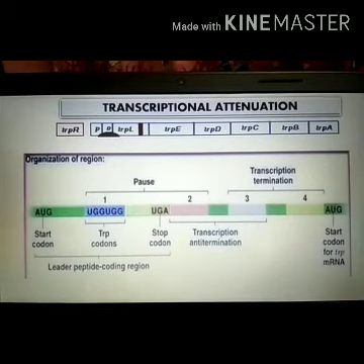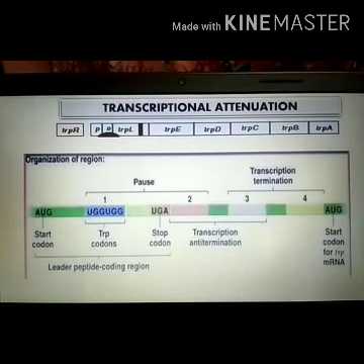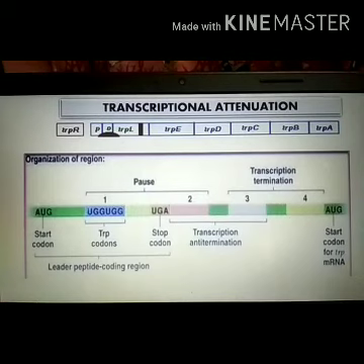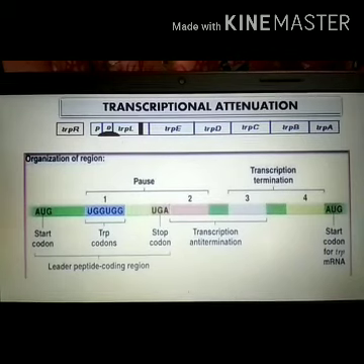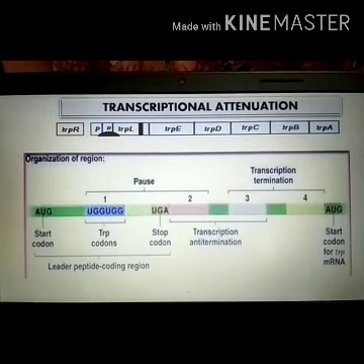I hope it is clear to you that the trpR repressible system does not let transcription start at all, and the transcriptional attenuation system stops the process of transcription that is already in progress. Okay, so it is supplementary to the trpR repressible system. If the trpR repressible system decreases transcription by a factor of 70, attenuation helps in decreasing by a factor of 10 more. Thus the total repression will be about 700 fold, and this attenuation is possible only in prokaryotes.